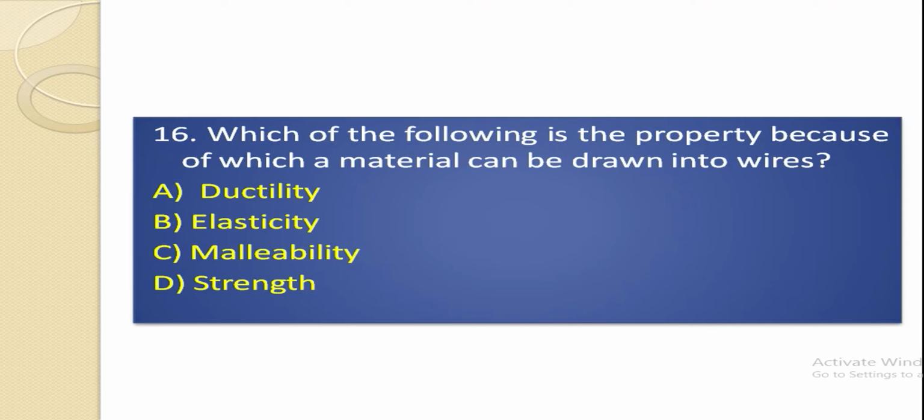Which of the following is the property because of which a material can be drawn into wires? Ductility, elasticity, malleability, or strength? The right option is ductility. Ductility is the physical property by which the material can be drawn into thin wires. None of the other options matched this definition.